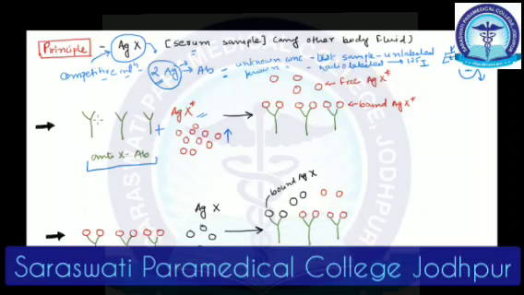What I'm trying to say is, if I have 1, 2, 3, 4, 5, 6 antigen binding sites here, I would want more than this number of antigen. We have to make sure that the number of antigen or, to be very specific, the number of epitopes, is more than the number of antigen binding sites on the antibody. An epitope is nothing but a site on the antigen that binds with the antibody, right?